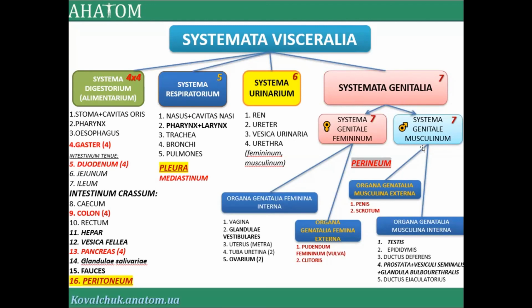Really, it's not the correct name. Genital system will be the correct name of these organs. And external penis and scrotum, and internal testis, epididymis, ductus deferens, prostata plus vesiculis seminalis, glandula bulbourethralis, and ductus ejaculatorius.